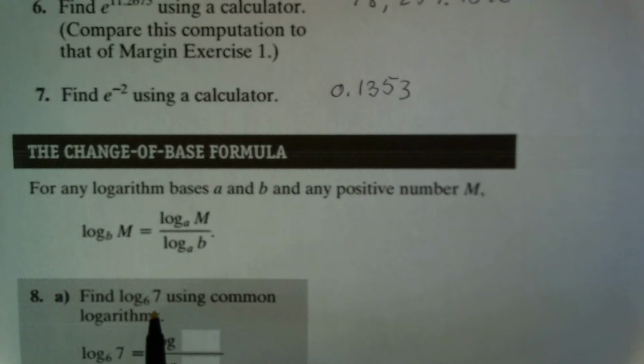So here we have an example. Find the log base 6 of 7 using common logarithms. In other words, logarithms base 10. So in other words, the log base 6 of 7, to change bases to the common logarithms, would be the log of 7 divided by the log of 6.